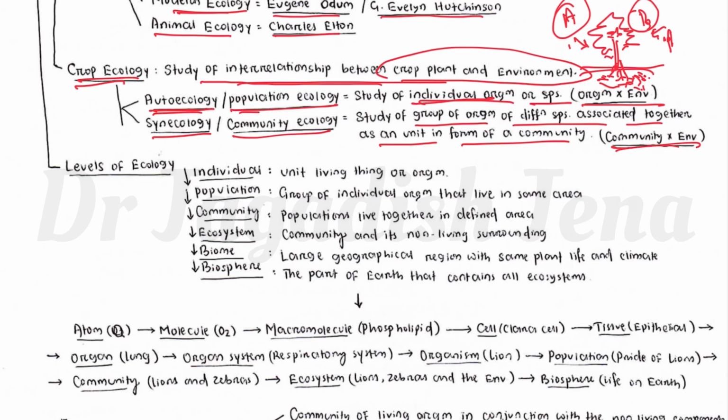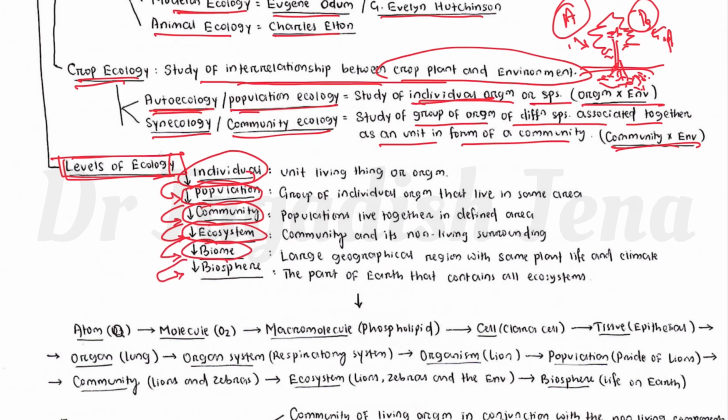Then there are different levels of ecology we can find. The smallest level is individual. A group of individuals, when they come together, is called a population. A group of populations, when they come together, is called a community. A group of communities is called an ecosystem. A group of ecosystems is called a biome. And a group of biomes is called the biosphere.